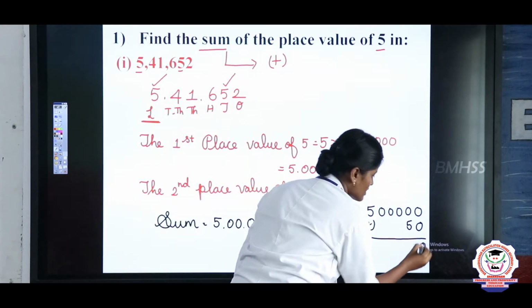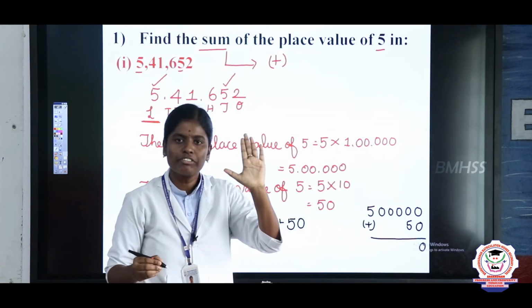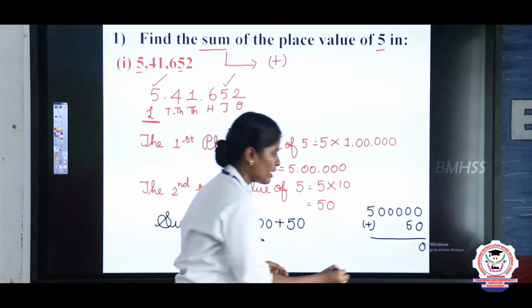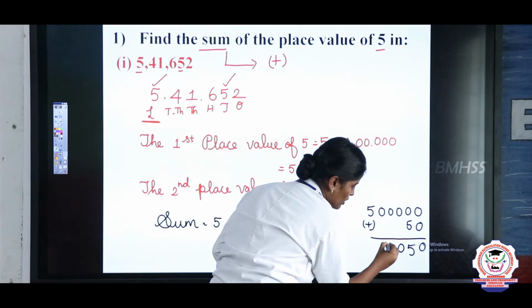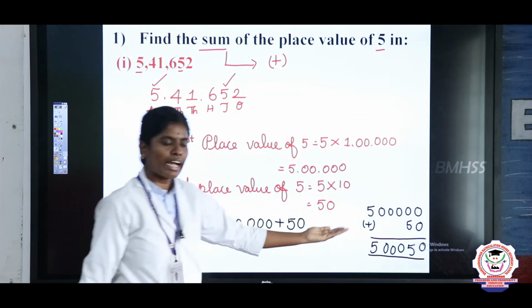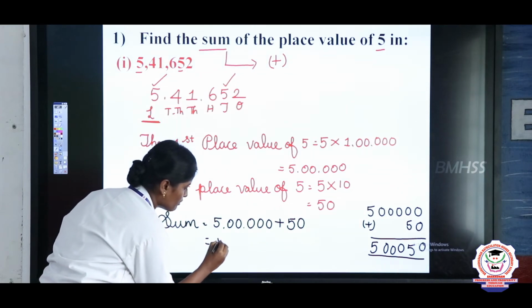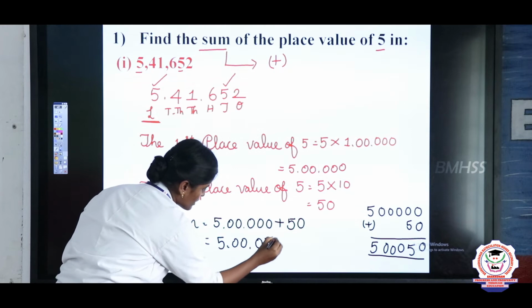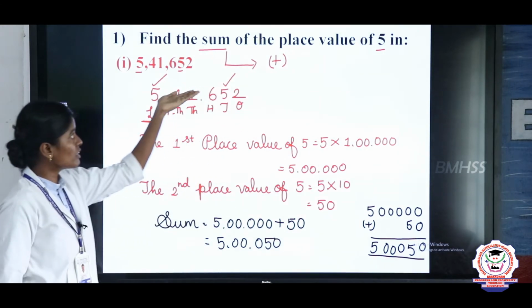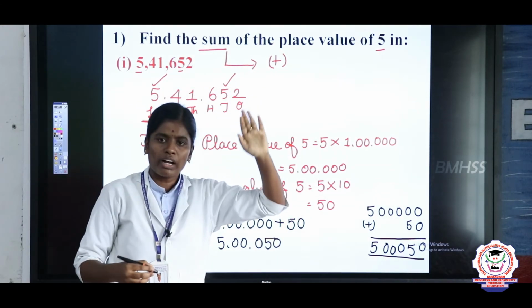Then 0 plus 5 gives 5. Next bring down 0, 0, 0. So the answer is 5,50,000.